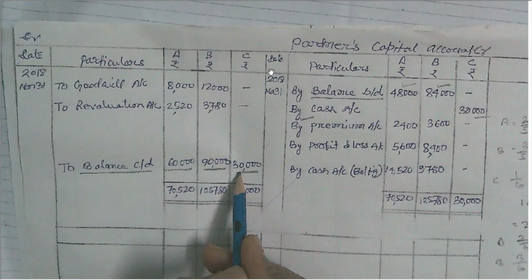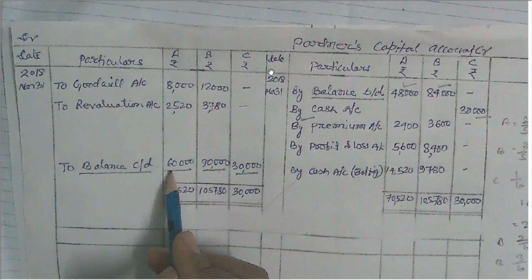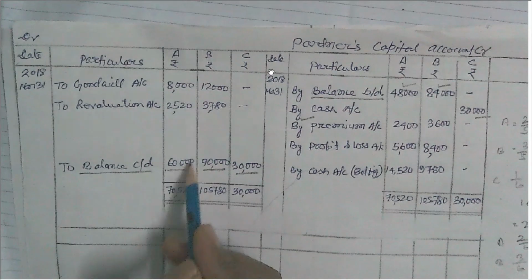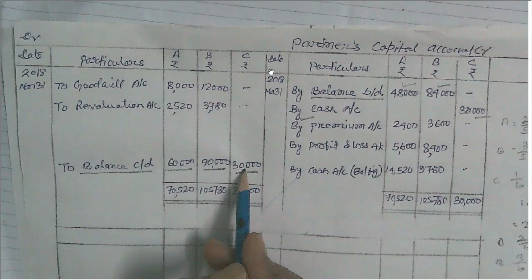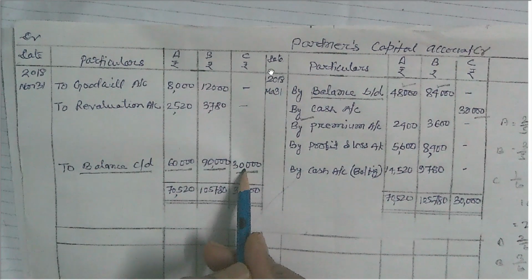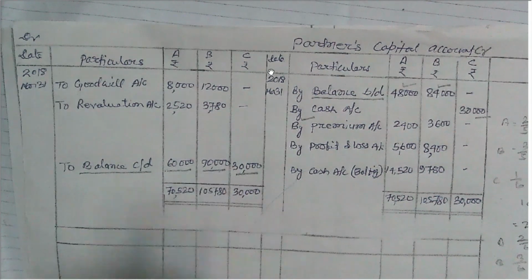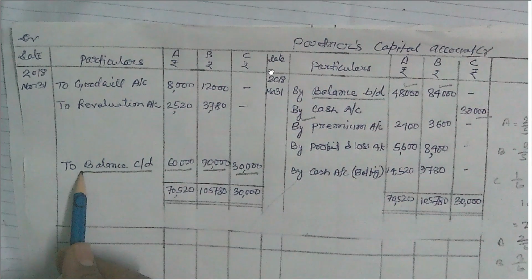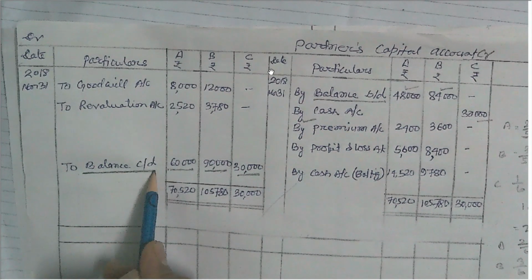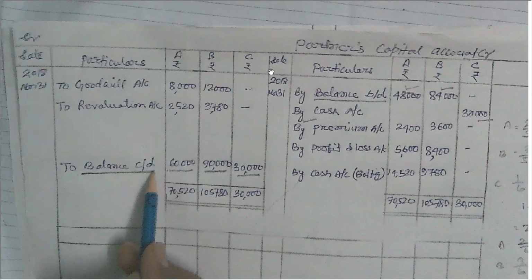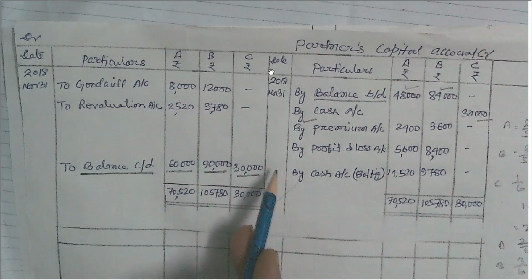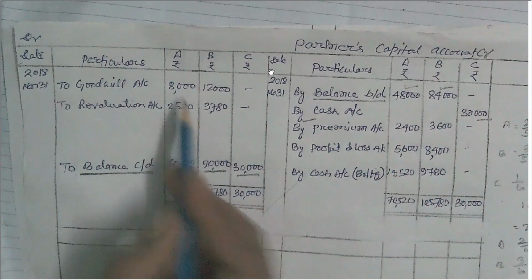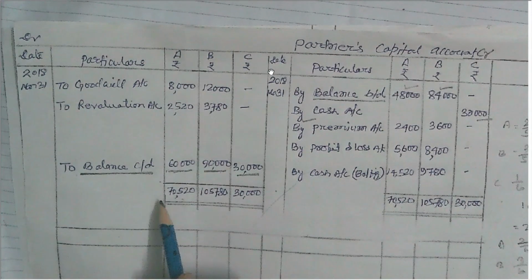Now you have understood this value calculation, and these amounts for partners A, B and C shall appear under balance c/d. This is the closing balance of this capital account, and thereafter the balancing of the account follows.